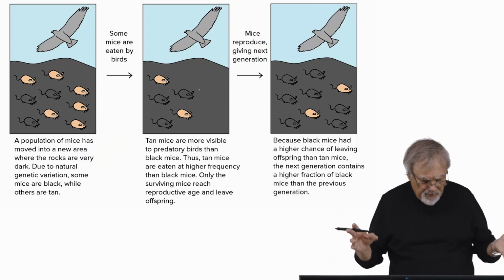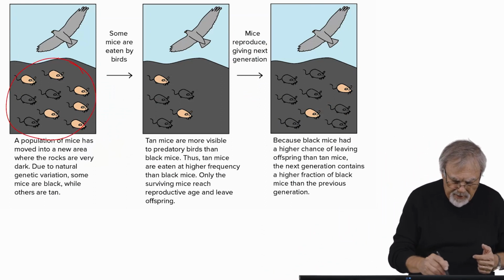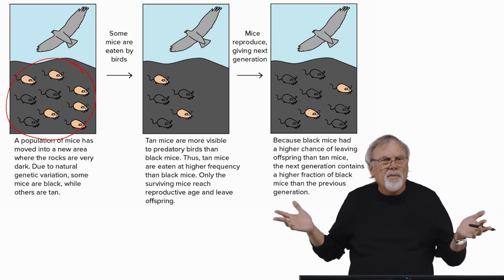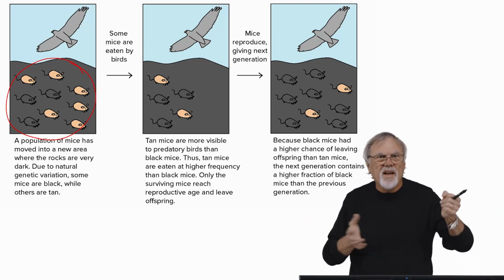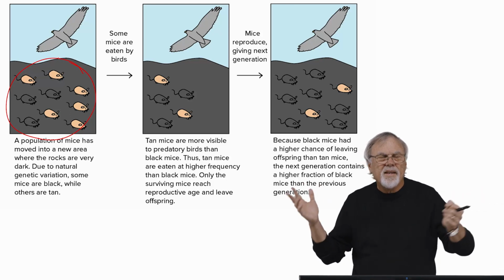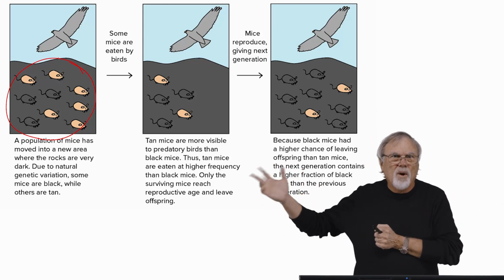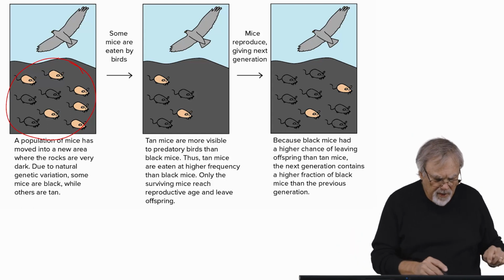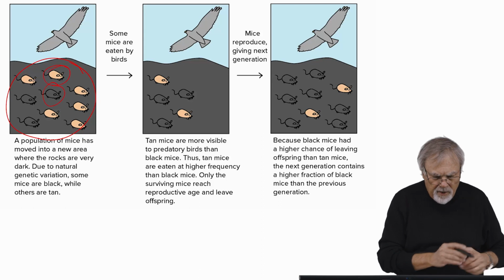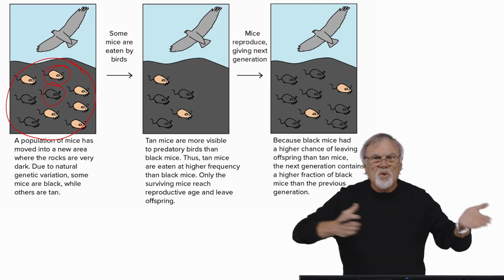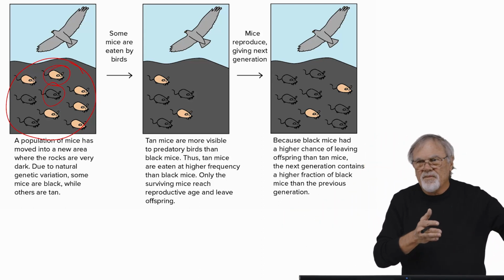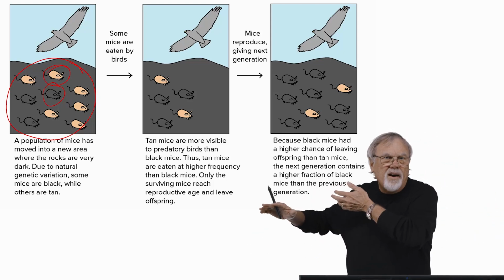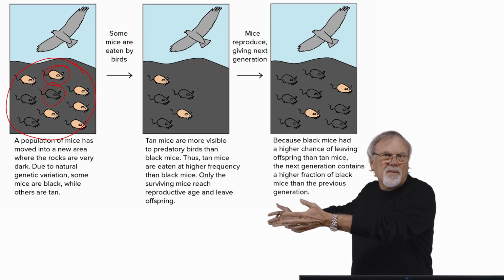Another example. Here's a population of mice. They could be in a barnyard, in between the haystacks and the bales of hay and the barn. You have two different color forms. You have the black ones, and you have these lighter brown colored ones. But maybe they have to run between them. They have to run from the haystack over to the stack of straw, then into the barn or whatever.